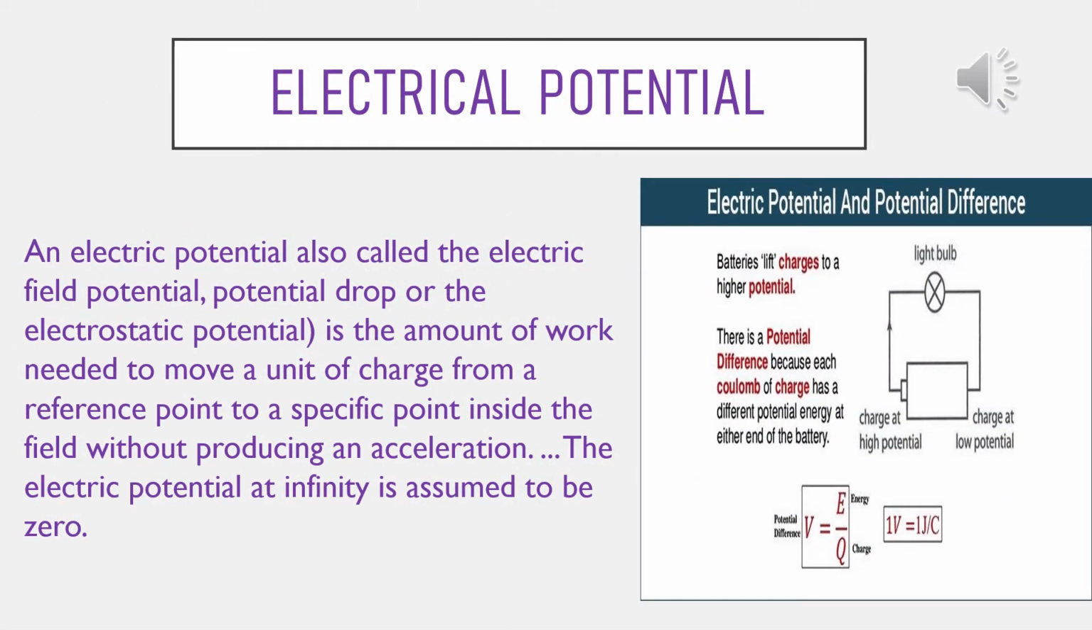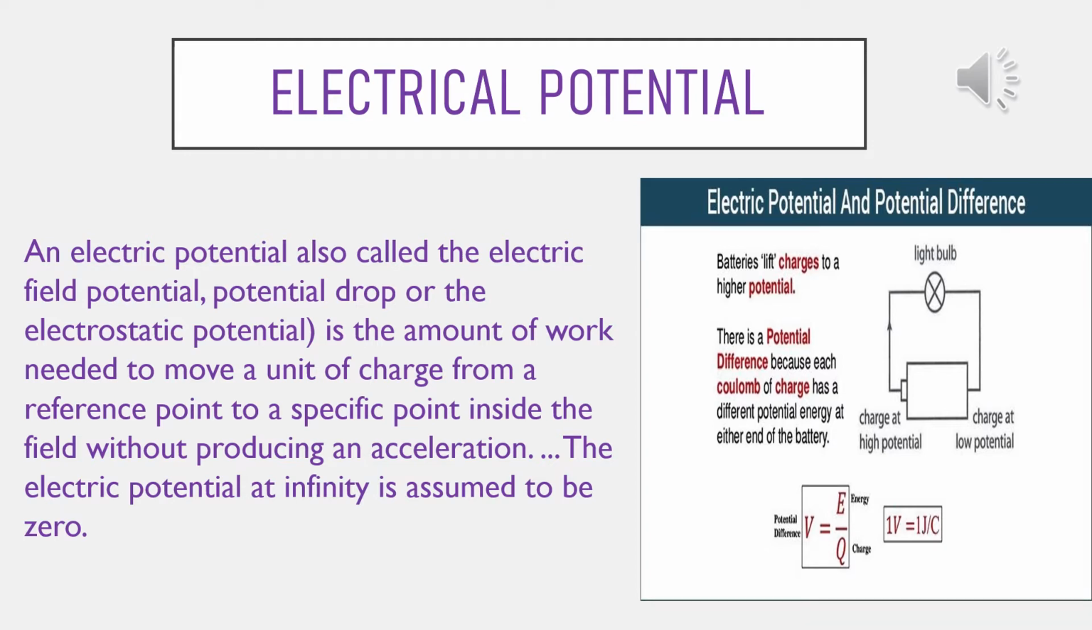Now electrical potential. An electric potential, also called the electric field potential, potential drop or the electrostatic potential, is the amount of work needed to move a unit charge from a reference point to a specific point inside the field without producing an acceleration. The electric potential at infinity is assumed to be zero.